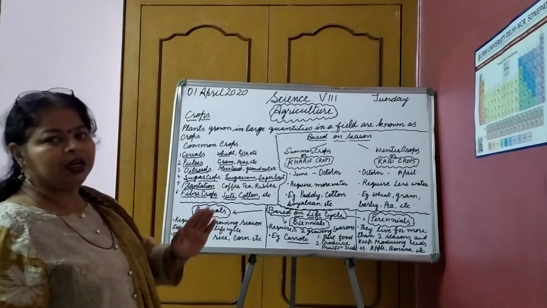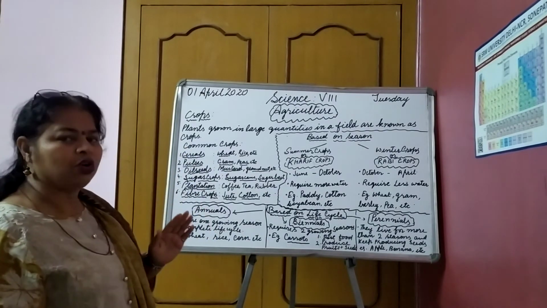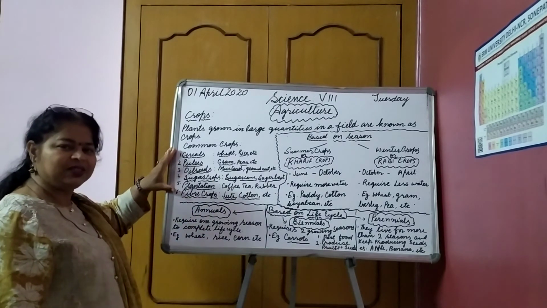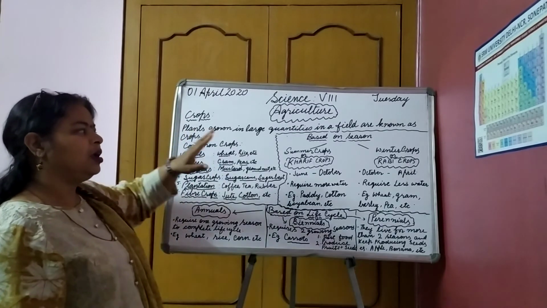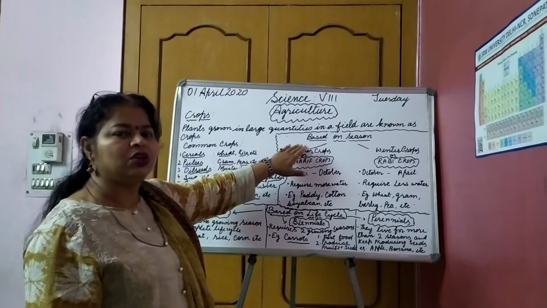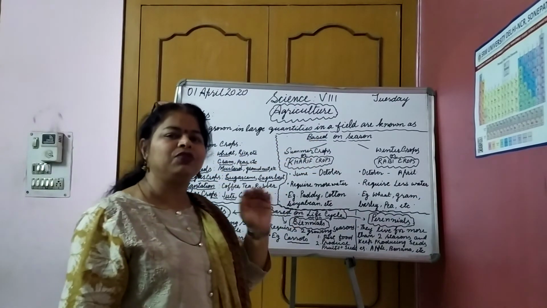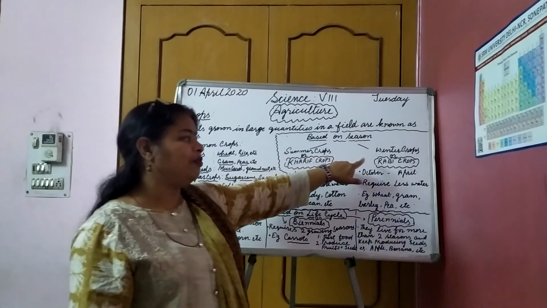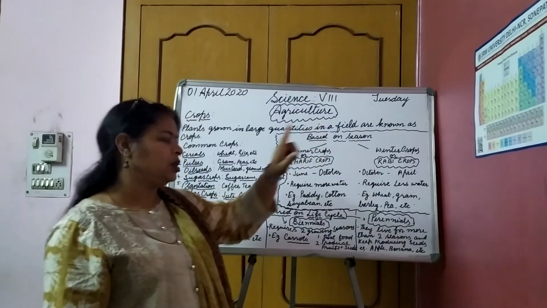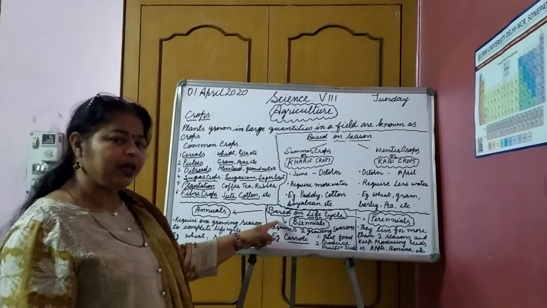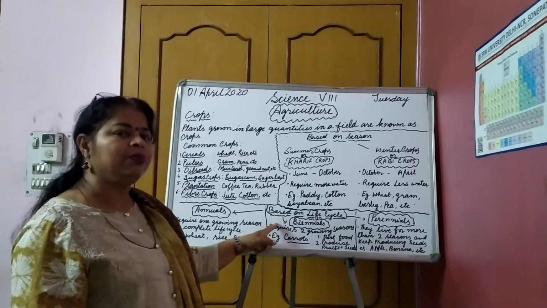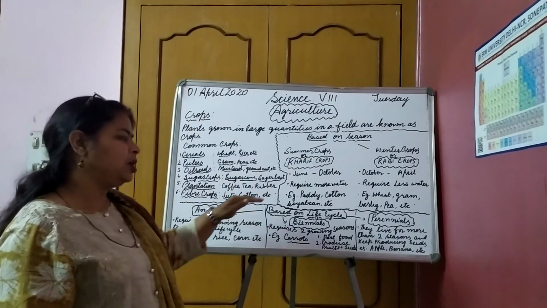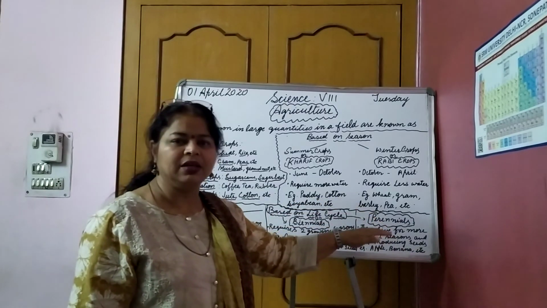So what did we learn today? We learned about the crops. What are crops? What are the common crops that are present around us? Then, based on the season, how many categories of crops are there? They are summer crops or kharif crops, or winter crops or rabi crops. Then how many types of crops are there on the basis of life cycle? They are 3: annual, biennial and perennials.